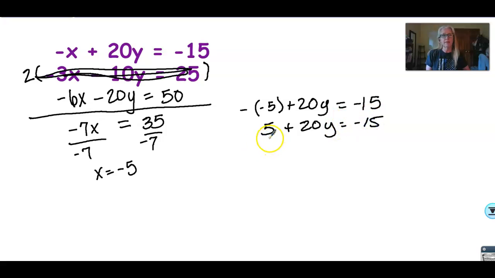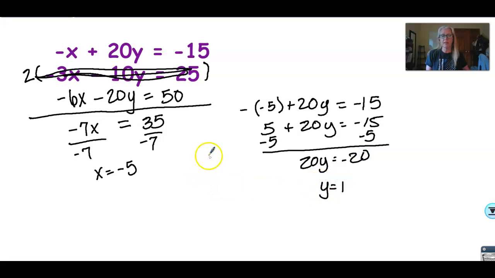All right, and then we would subtract 5 from both sides to get y by itself. That gives us 20y equals negative 20. And I'm sure by now you've all figured out y is negative 1. All right, negative 1. So my solution is, write the x term first, negative 5, the y term second, and